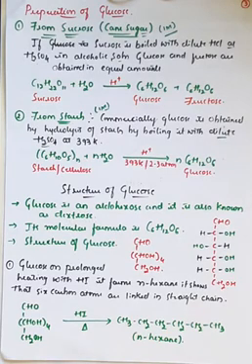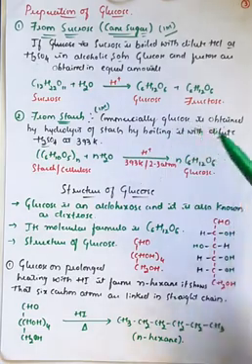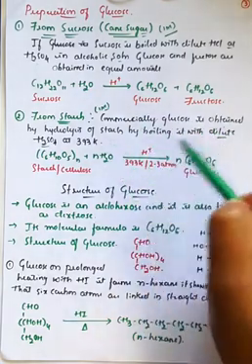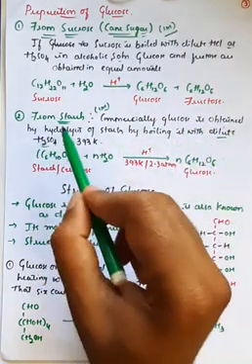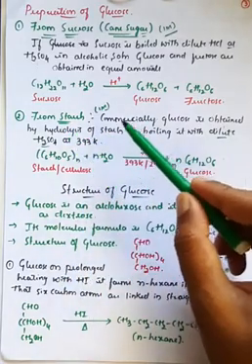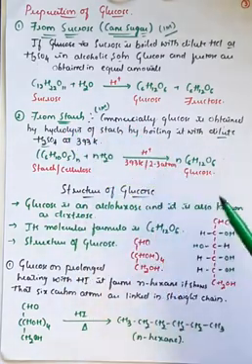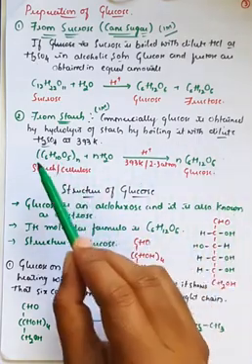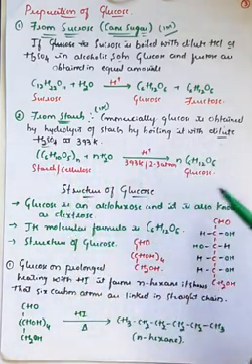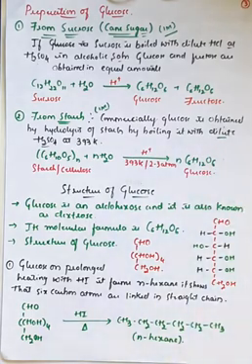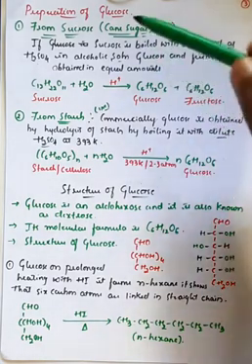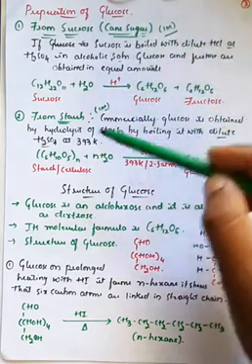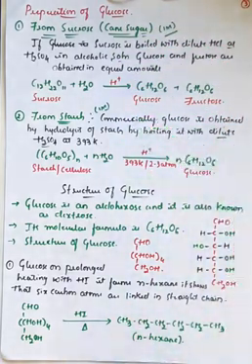So glucose is obtained by the hydrolysis of starch by boiling it with dilute H2SO4 at the temperature of 393 Kelvin and 2 to 3 atmospheric pressure. We can split this starch into glucose molecules, right? So there are two important processes. One is from sucrose, or you can call it cane sugar. The second one is from starch. We can prepare glucose with the help of these two important processes.